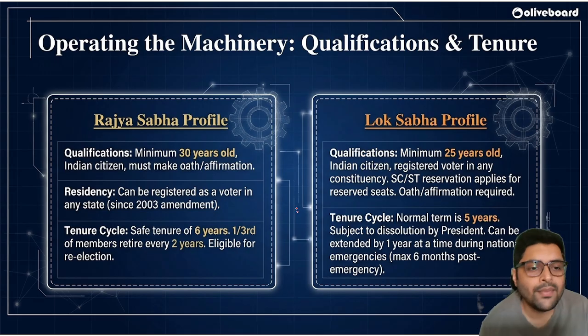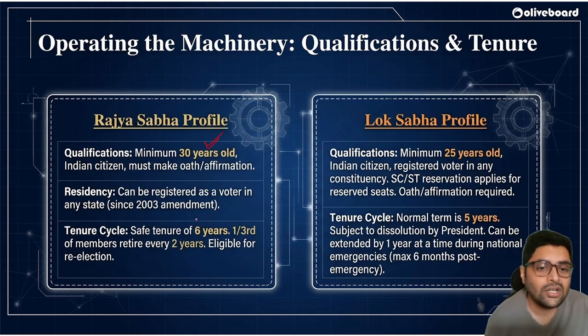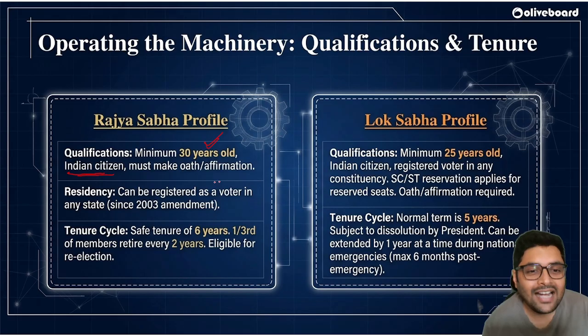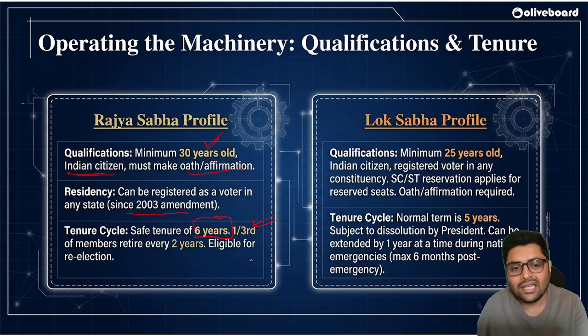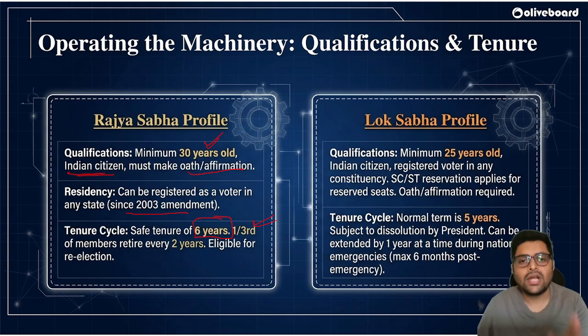Rajya Sabha: to be a member of Rajya Sabha, you need to be at least 30 years old. Correct? You need to be an Indian citizen. Obviously, a Pakistani citizen won't suffice here, and you must take an oath or affirmation. Residency: you can be registered as a voter in any state, and the tenure cycle is 6 years. Please remember this. Every second year, one third of the people in Rajya Sabha retire. So if I get elected to Rajya Sabha in 2026, my retirement will be